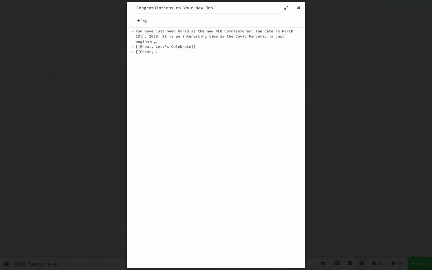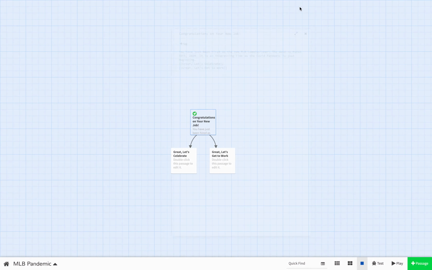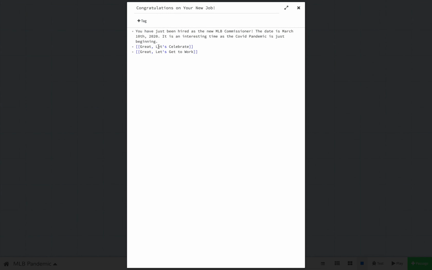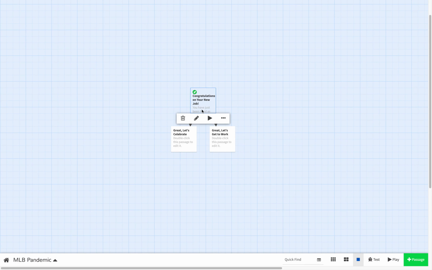Great, let's get to work. And then when I click this X, you're going to see that this has added these two new passages here based on what I named these, right? So I said, great, let's celebrate, great, let's get to work. The only reason I put that slash there is because when I code, I generally will escape things. I guess you don't really need that here.